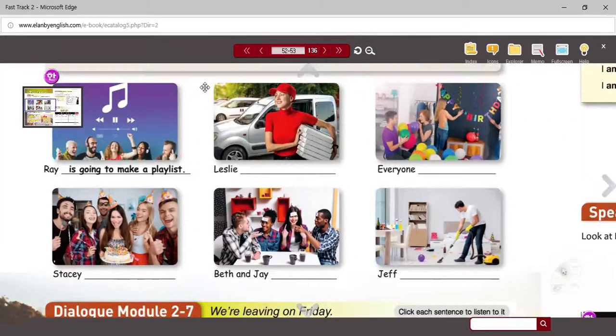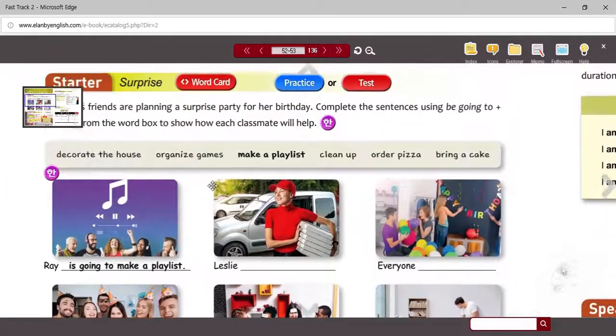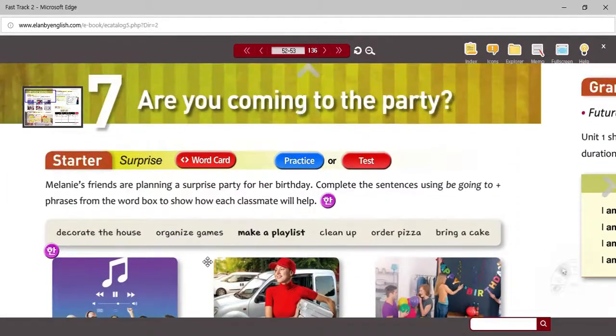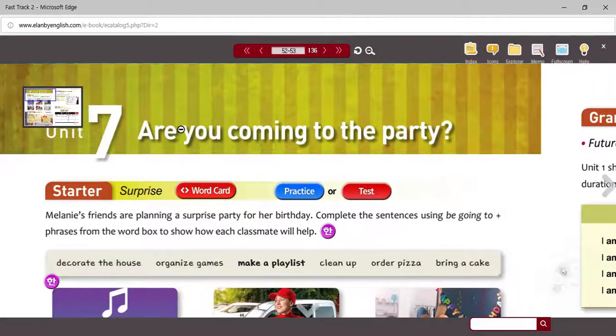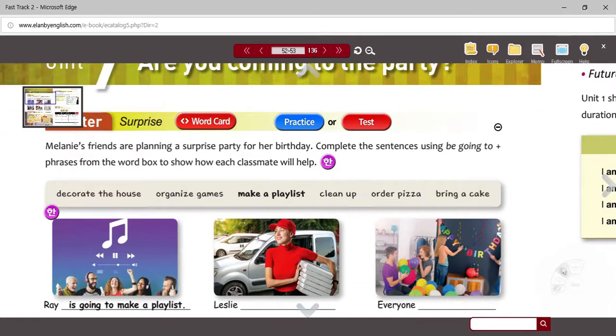Okay. Today's class we're going to be looking at talking about future events. Okay, and maybe the title will give you an idea about that. Are you coming to the party? Okay. So the question is, when is the party? Is it now? Okay. Or is it later? We're going to be reviewing the future tense, and we'll review it throughout the unit as we do this, and we'll find out different ways to talk about the future.